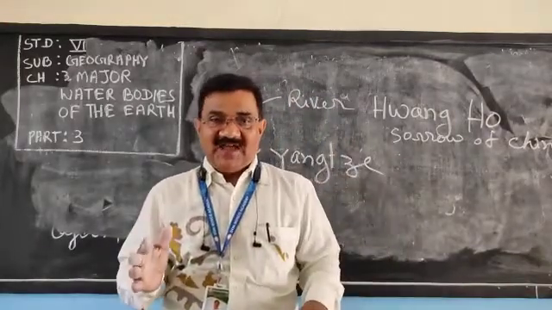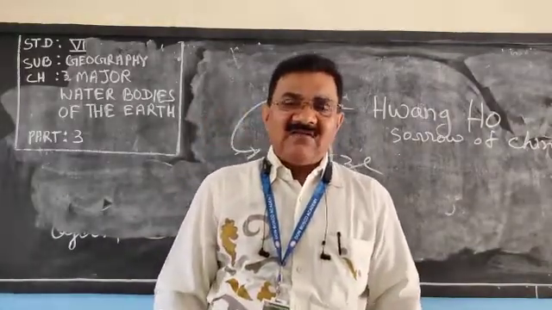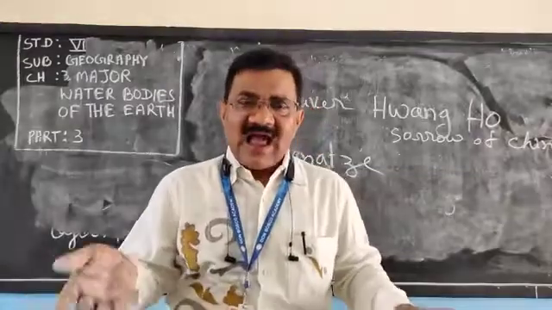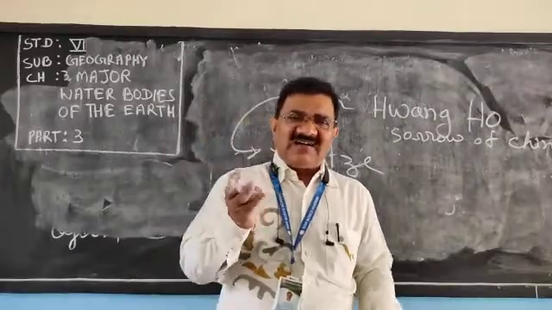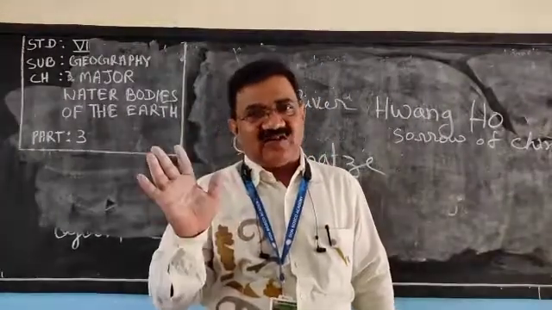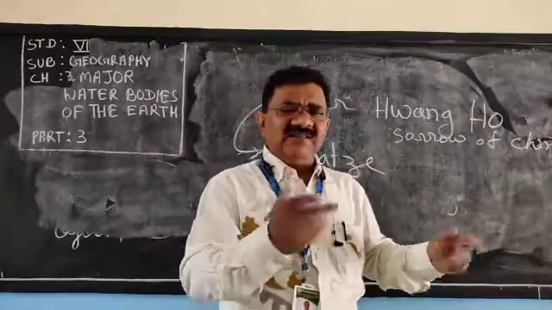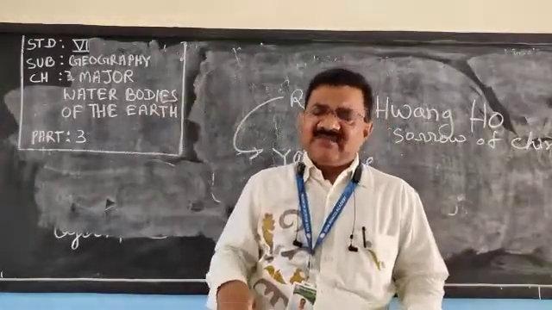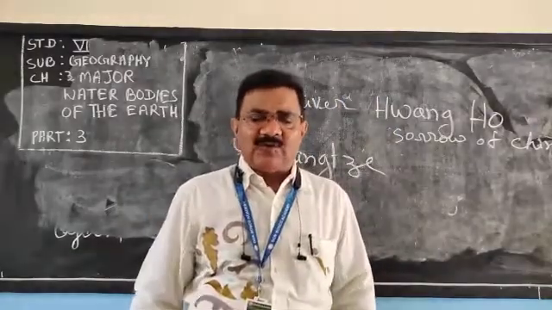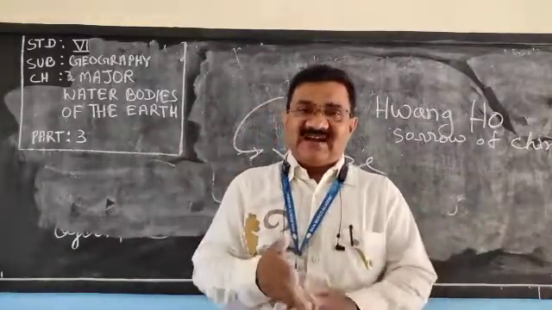Sources of water we have discussed, and maximum water is salt water. And I have told you, salt water is unfit for drinking and unfit for irrigation also. Certain animals and plants can live inside the salt water. It can serve as a means of transport, can help to generate electricity.